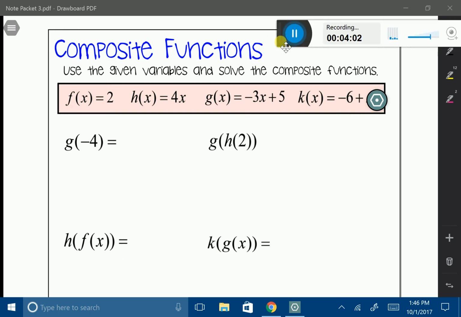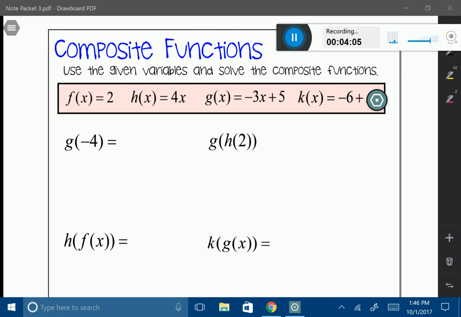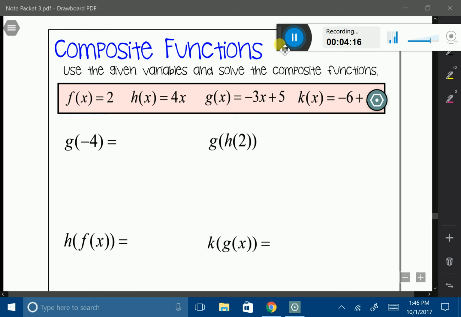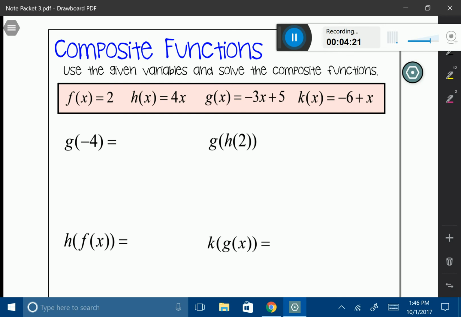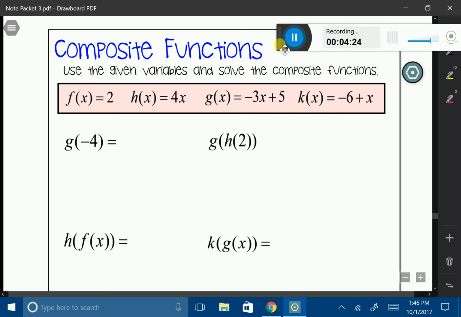We've talked about this idea of function notation, and now I'm given a bunch of functions: f of x, h of x, g of x, and k of x. What I want to do is use the given variables and solve the composite functions. The first one says g of negative 4. That's how you say that, g of negative 4. The way I want to solve this composite function is to take that number that's inside the parentheses. Remember, that's basically the function g of x, right? So this negative 4 is being represented by my x.